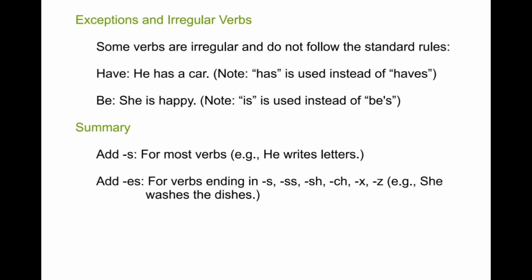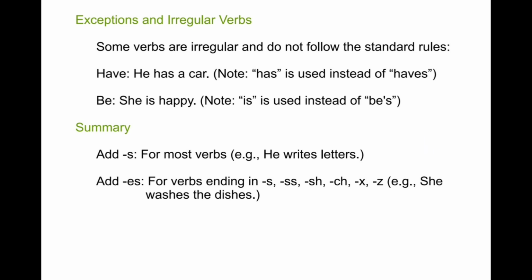Exceptions, irregular verbs. Some irregular verbs do not follow the standard rules. Have: he has a car. Note, has is used instead of haves. Be: she is happy. Note, is is used for the be form of the verb.